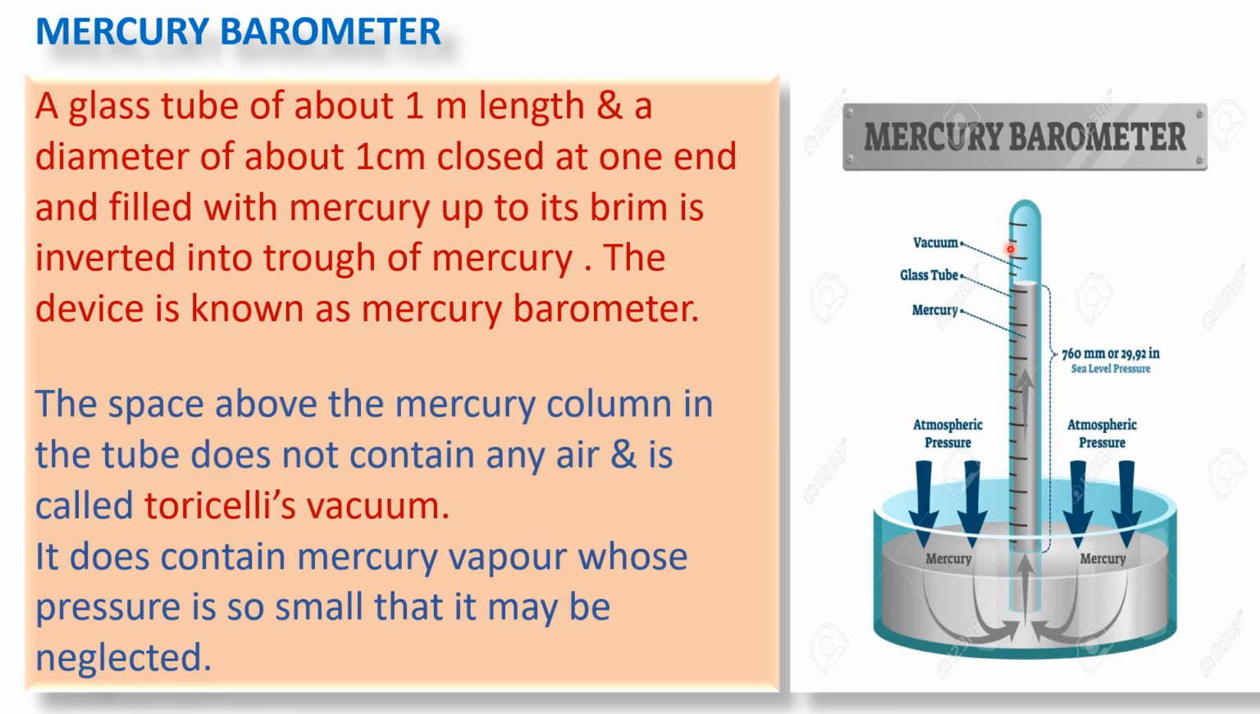So this type of arrangement is called mercury barometer, and the level up to which this mercury column rises in this glass tube is used to measure the atmospheric pressure. Generally at sea level, this height is observed to be equal to 760 mm or 76 centimeter. How it is useful to find the atmospheric pressure, that we'll see in the next slide.